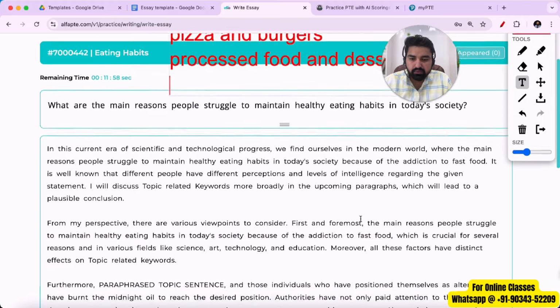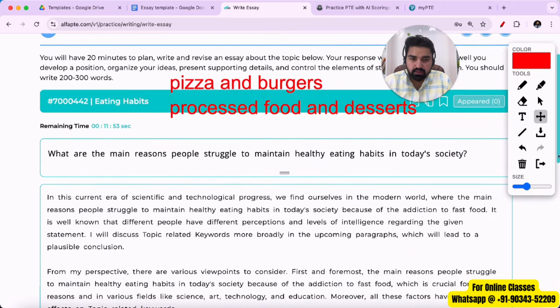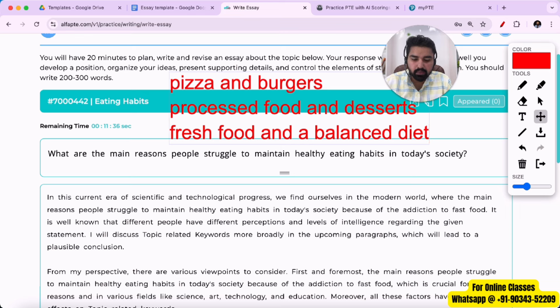And in paragraph number 3 and 4 as well, we'll have to add topic related keywords. So I'll write down a few more topic related keywords here. Again, we can always talk about fresh food and a balanced diet, right? These two words are again related to the topic.